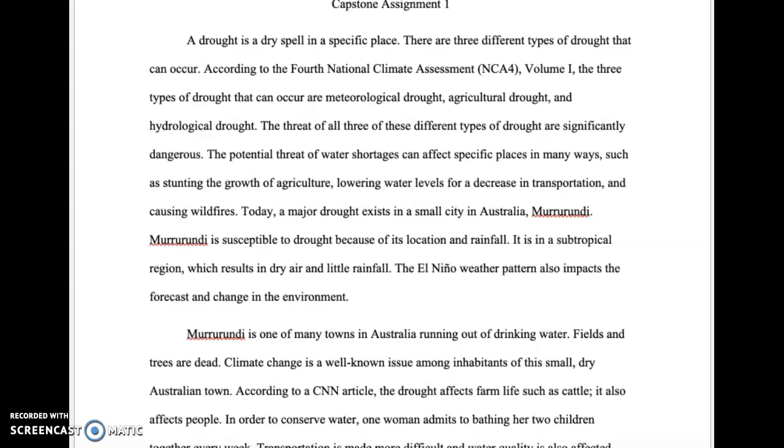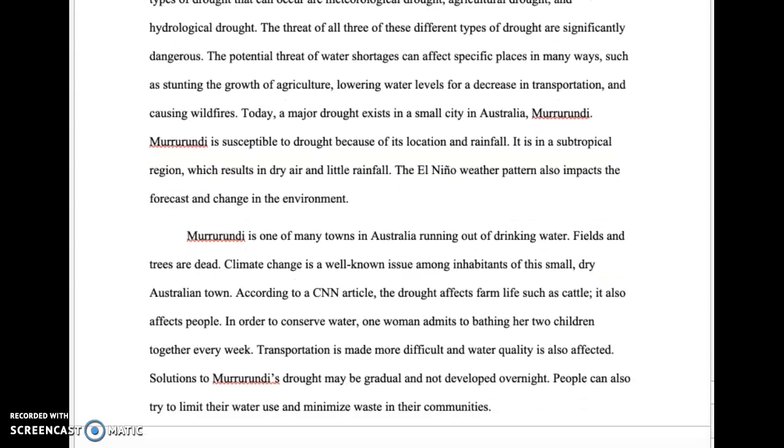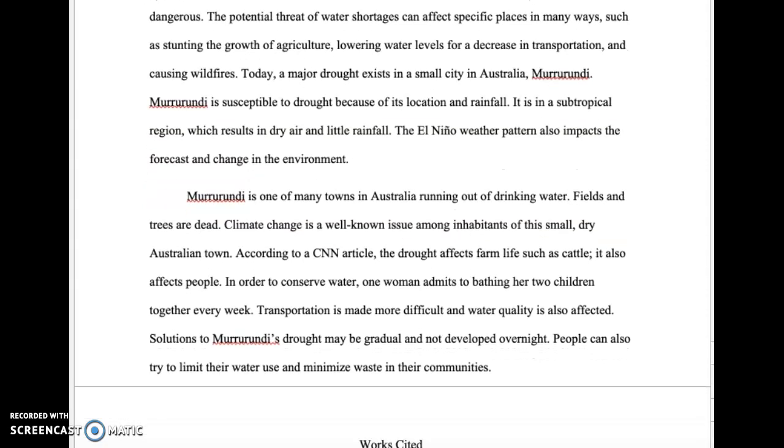Today, a major drought exists in a small city in Australia, Murrurundi. Murrurundi is susceptible to drought because of its location and rainfall. It is in a subtropical region, which results in dry air and little rainfall. The El Niño weather pattern also impacts the forecasts and change in the environment.